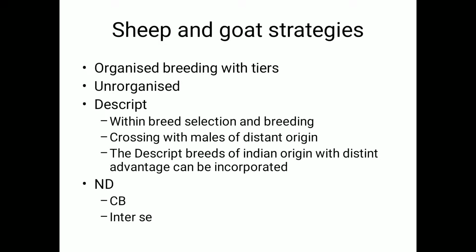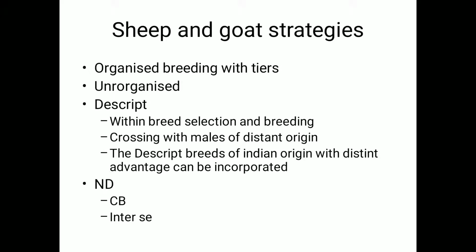Field or commercial populations, I think this point I have covered in the first class I took for livestock breeding systems. If you have the notes, you can just go through that. So the last tier is commercial or field level population. Here actually there is no selection activity, there is no reproduction, there will be only rearing of the animals and slaughtering of the animals for the product purpose. That is either meat, wool or whatever, they are slaughtered for the meat purpose, and that activity goes. Their number is very high.